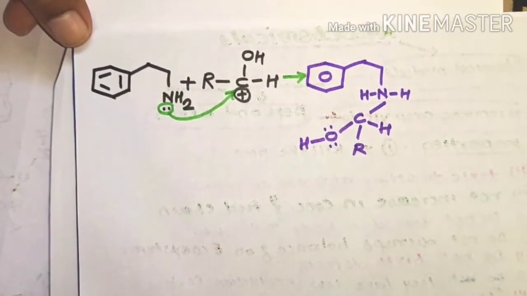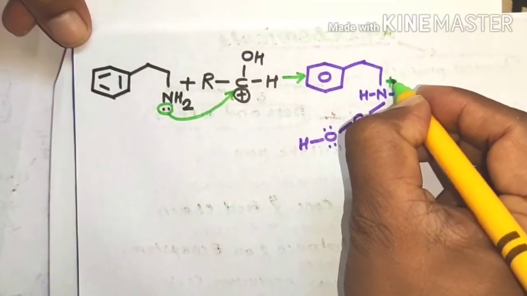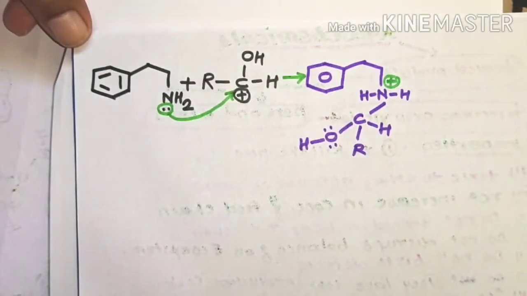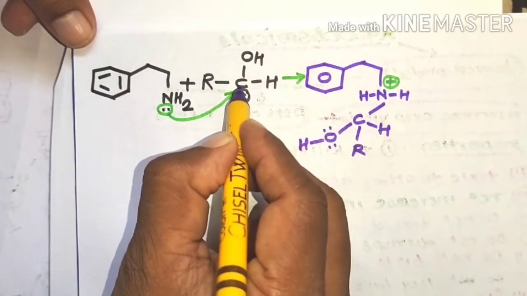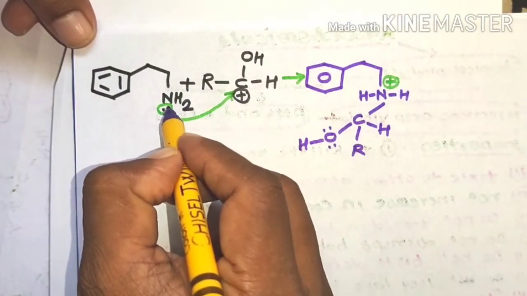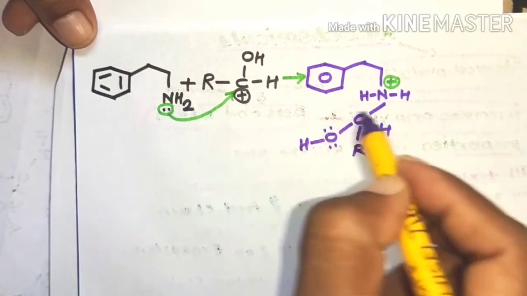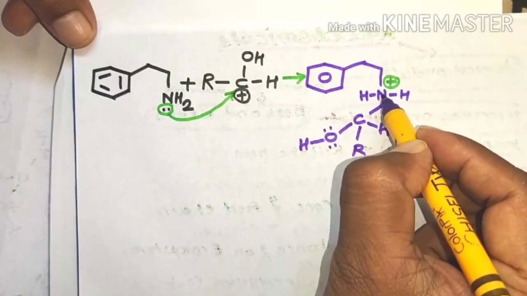This nitrogen contains a positive charge because it forms a new bond between the electron deficient carbon atom and the electron rich nitrogen atom.